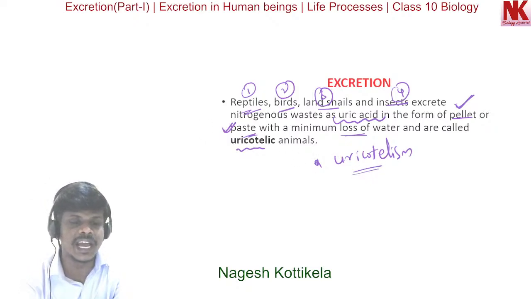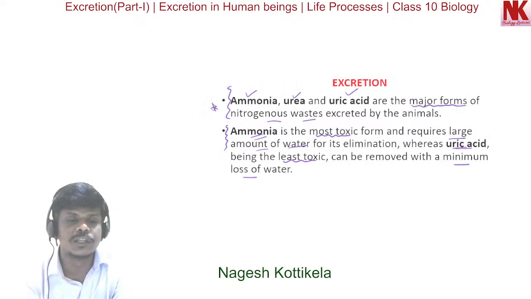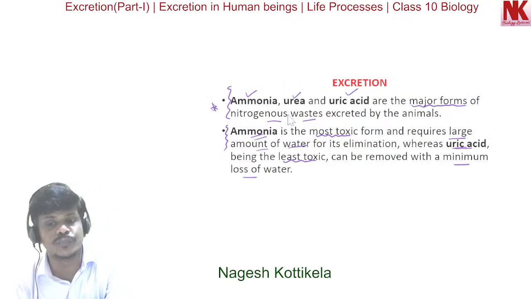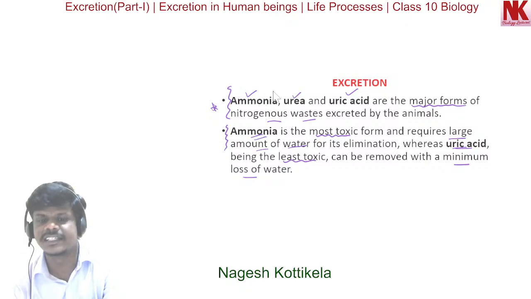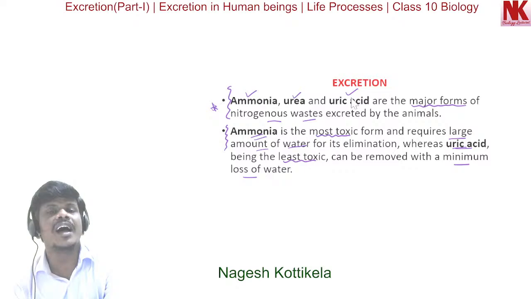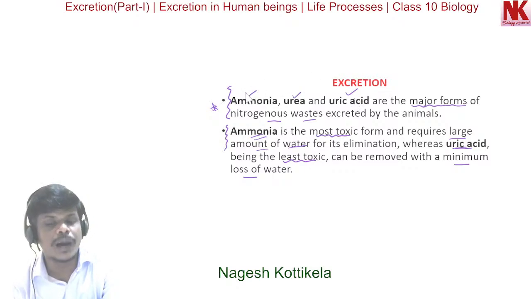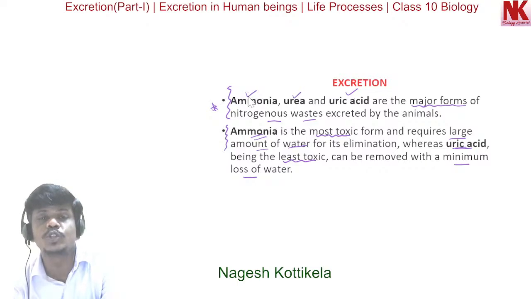So what are the major forms of nitrogenous waste excreted by animals? The answer is ammonia, urea, and uric acid. If ammonia is excreted, then the mechanism is called ammonotelism.